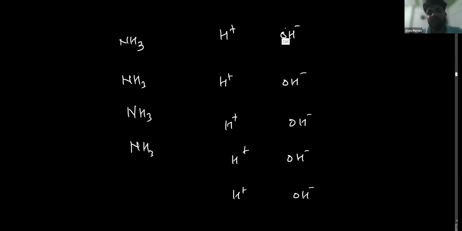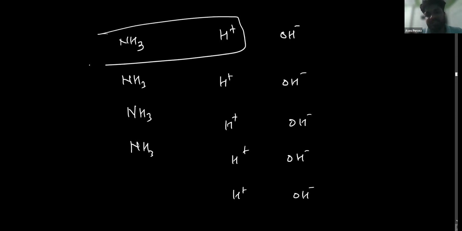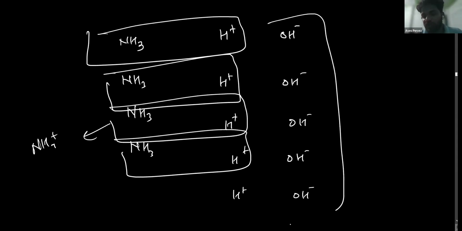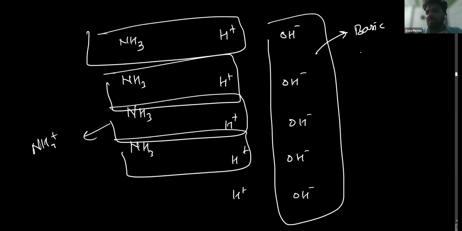But when you add ammonia, ammonia will start taking this H plus ion from water, forming NH4 positive ion. So what would happen? The concentration of OH ions will increase in the solution, so the basic behavior will increase. Got it? You understood?